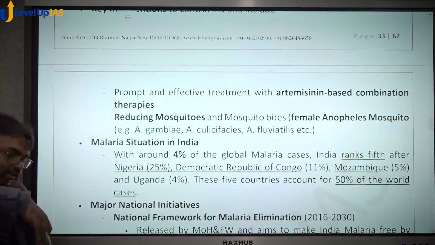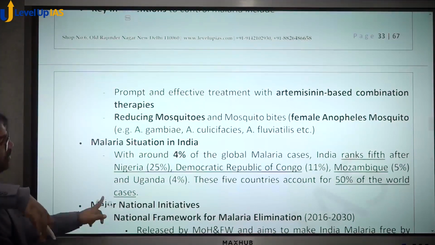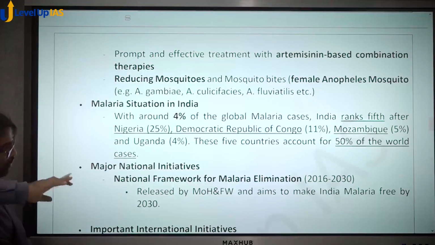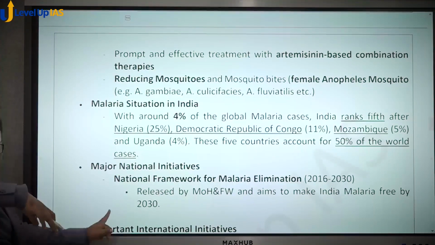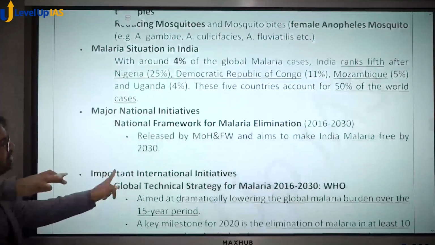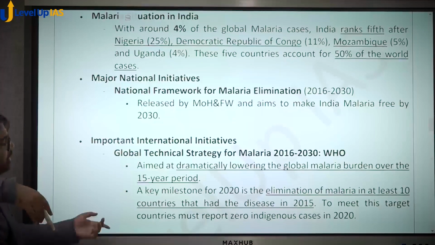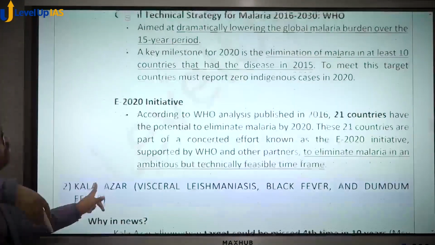Now, when it comes to malaria, India has 4% of the global malaria cases. India ranks 5th in terms of total number of cases. First we have Nigeria, then Democratic Republic of Congo, Mozambique, Uganda, and then comes India. These 5 countries together are contributing almost 50% of the world cases. There are certain initiatives in India to deal with malaria. One of them is the National Framework for Malaria Elimination 2016 to 2030, whereby by 2030 we want to make India malaria free.